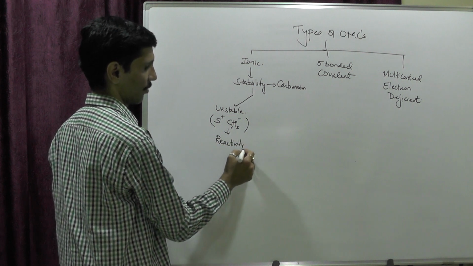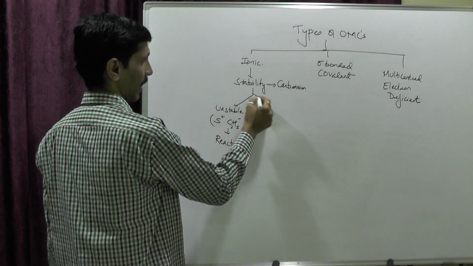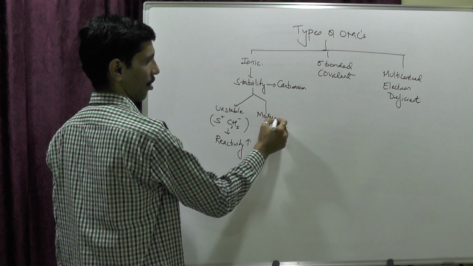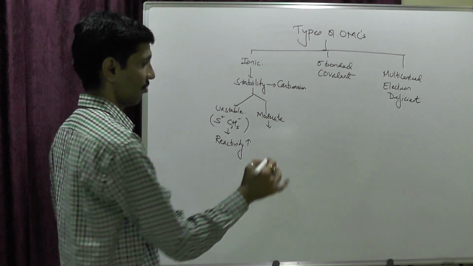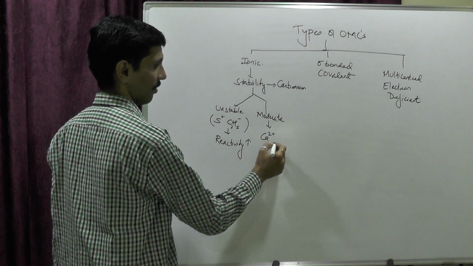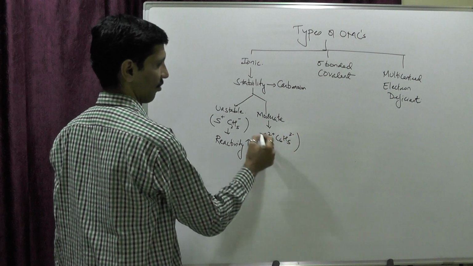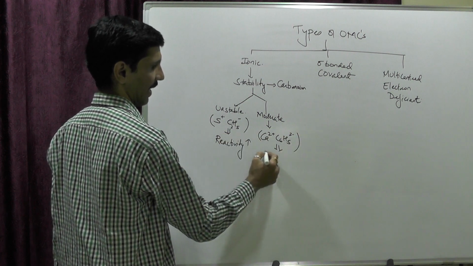The reactivity of the organometallic compound is high. Next, if I'm talking about moderate stability of the carbon ion, then the example is Ca2+ and (C6H5)2-. Then we say the reactivity is less.